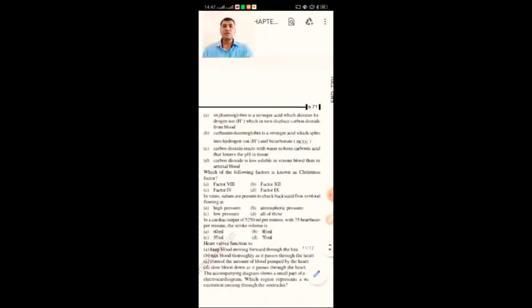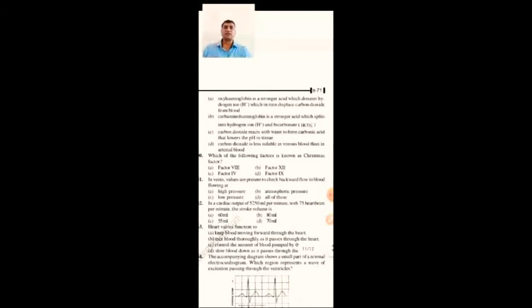Haldane effect plays a more important role in promoting... Oxyhemoglobin is a stronger acid and donates hydrogen ion, which in turn displaces the carbon dioxide from blood. Carboaminohemoglobin is a stronger acid which splits into hydrogen ion and bicarbonate.